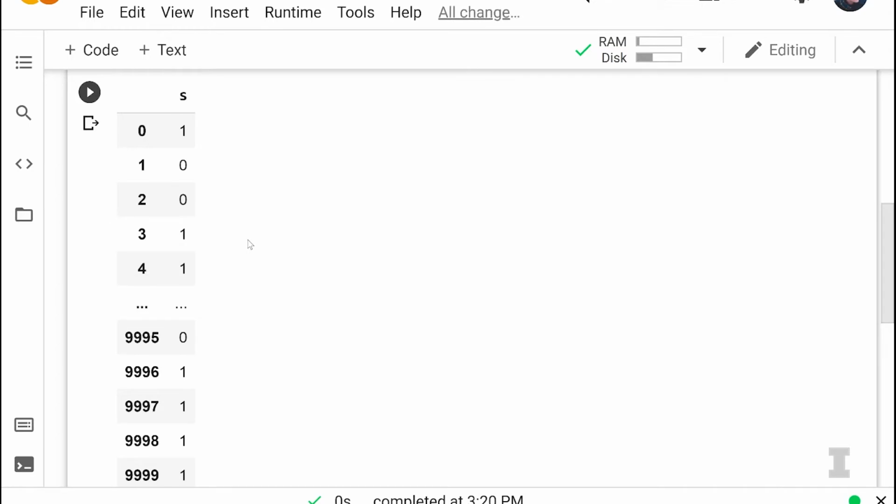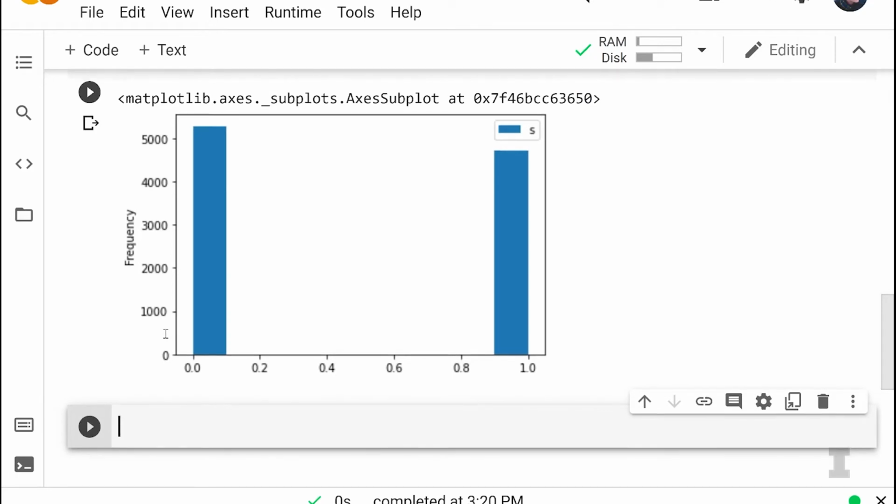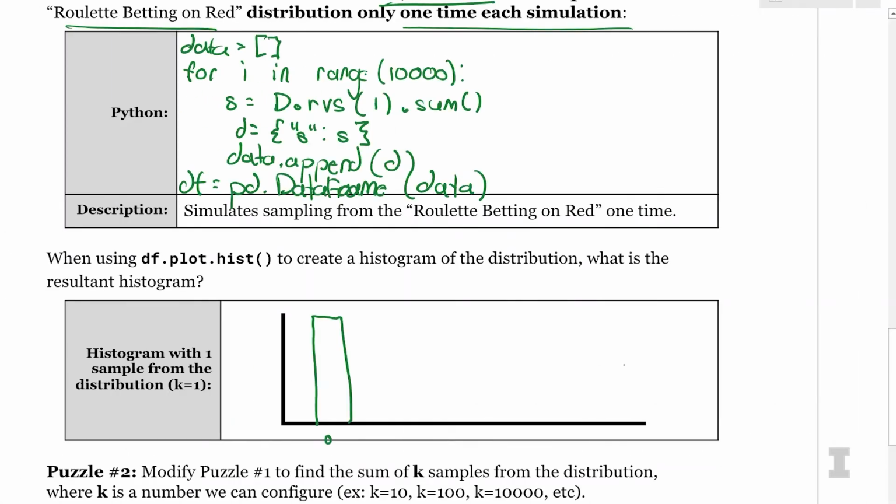Let's do df.plot.hist and see what this histogram looks like when we're just sampling one time. Interesting. It has two bars, one at 0 and one at 1. And the one at 0 is slightly taller than the one at 1, which means we fail more often than we succeed. And that makes sense. But is this a normal distribution? Not at all.